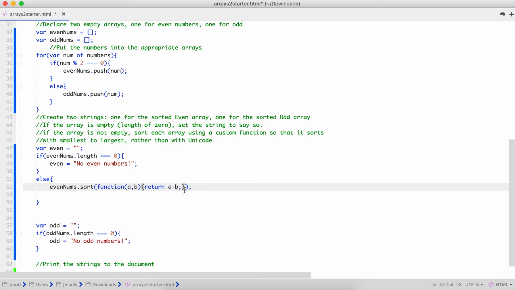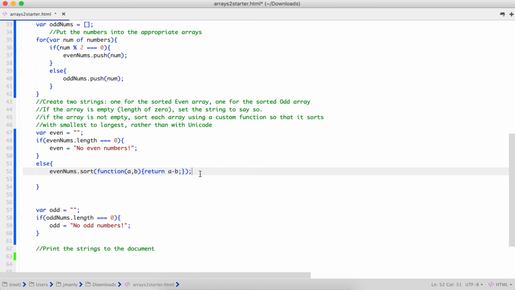Okay, so this is going to allow us to sort through our array and get our elements in ascending order, so from 0 to infinity. If we wanted to sort it in descending order, we would just flip this and make it return B minus A.